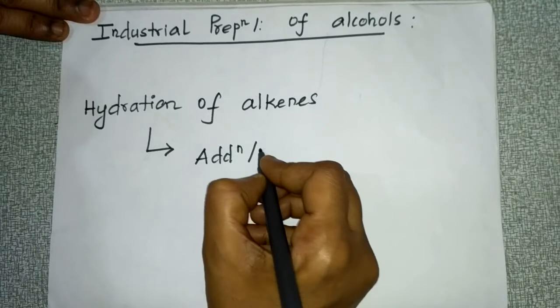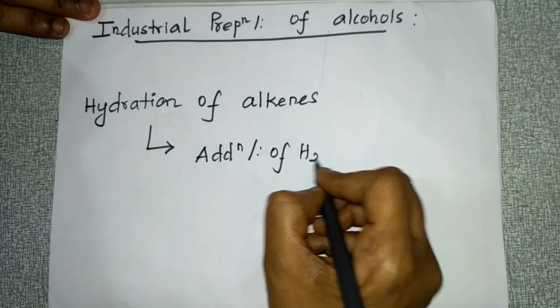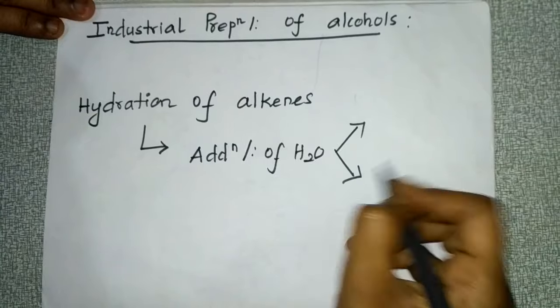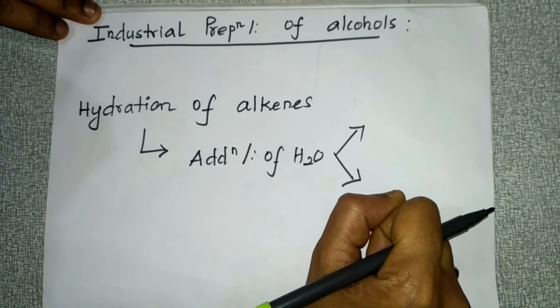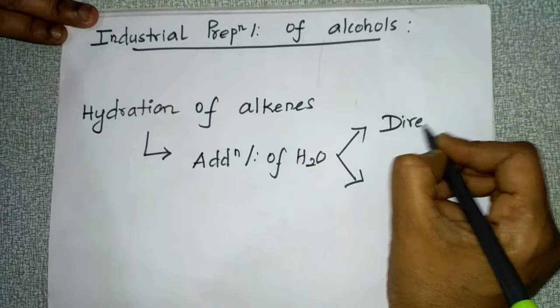Addition of water. So this addition of water, you can do by means of two methods. One is the direct method and another one is the indirect method. In the direct method, you can add water directly in the presence of mineral acid. The indirect method is done by using concentrated sulfuric acid. So first we will see the direct method of addition of water.